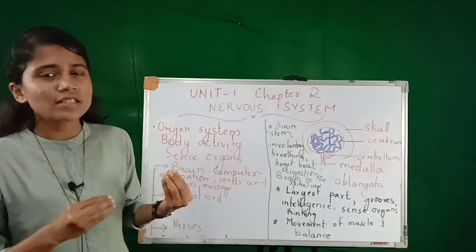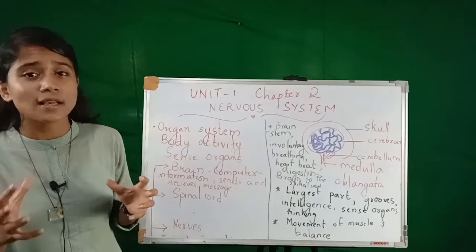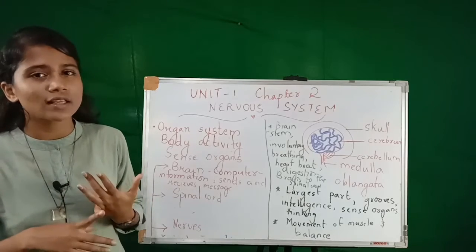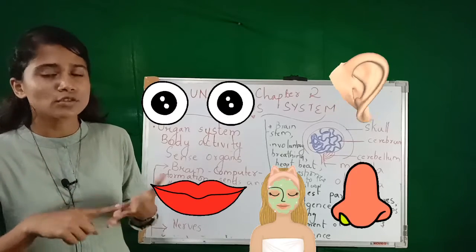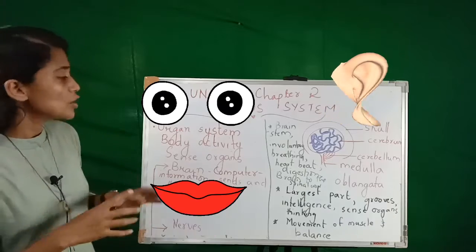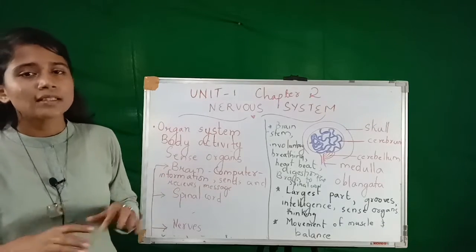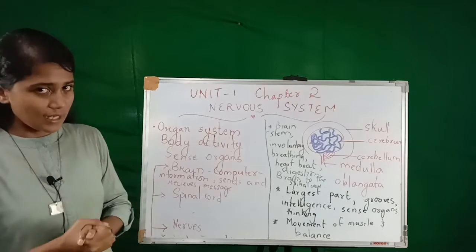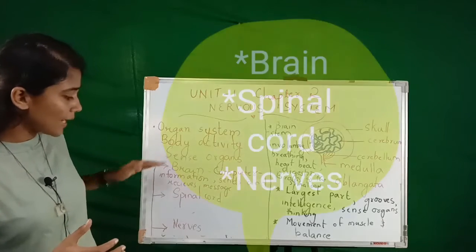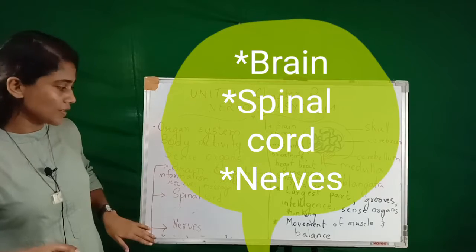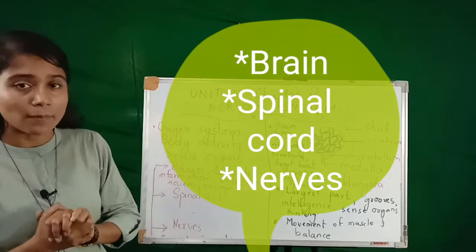I think in the previous class I asked you to draw some sense organs. What are the sense organs? They are ears, eyes, nose, tongue and skin. So these activities are controlled by the nervous system. There are mainly three parts of the nervous system, that is brain, spinal cord and nerves. So today we are going to learn about brain.